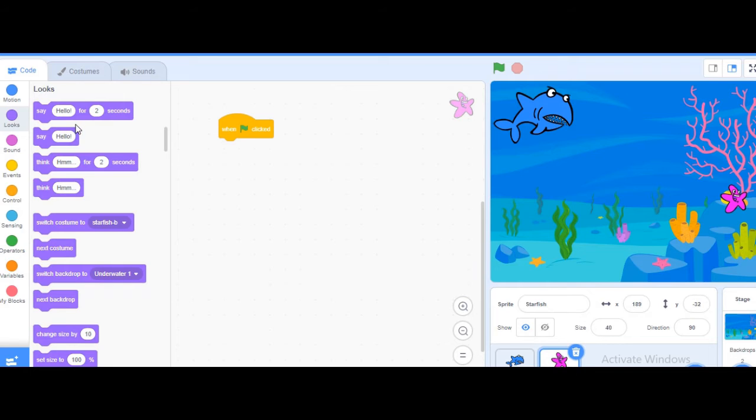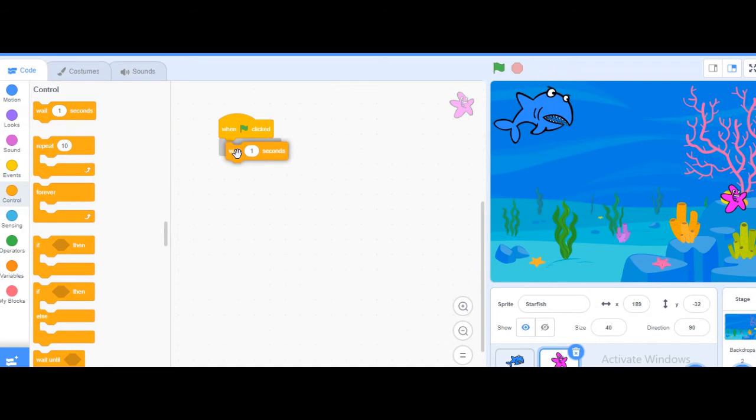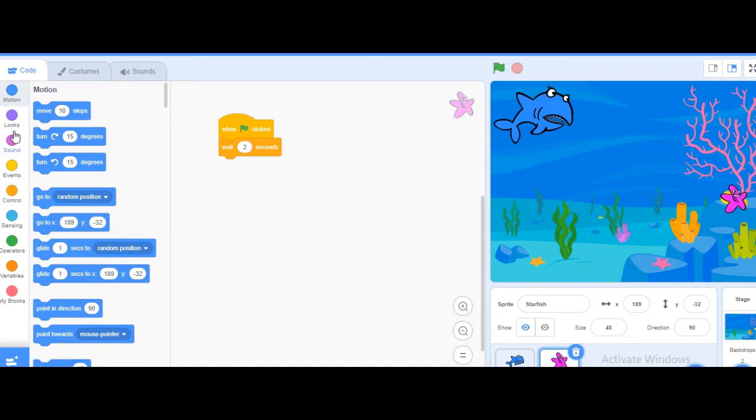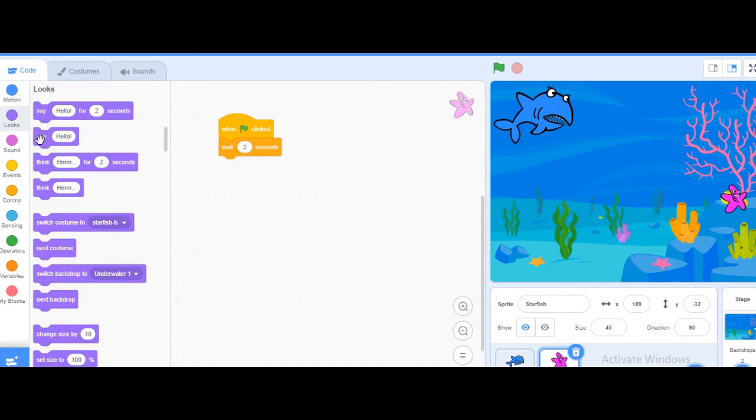So what. Okay, so first we will make it control, after 2 seconds. Okay, when shark will complete, then starfish will say, okay, so what, then so what.